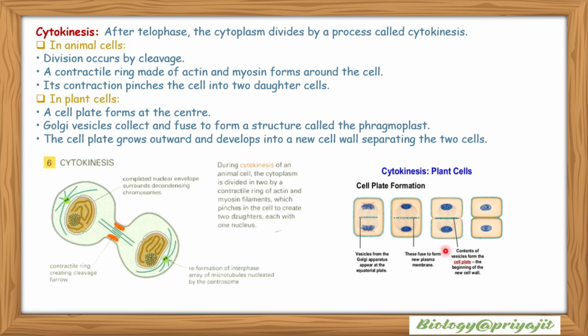But in plant cells, a cell plate forms at the center. This is the cell plate. Golgi vesicles collect and fuse to form a structure called phragmoplast. The cell plate grows outward and develops into a new cell wall separating the two cells.